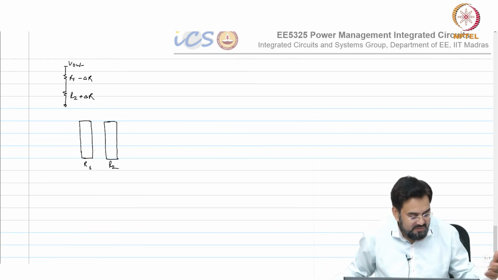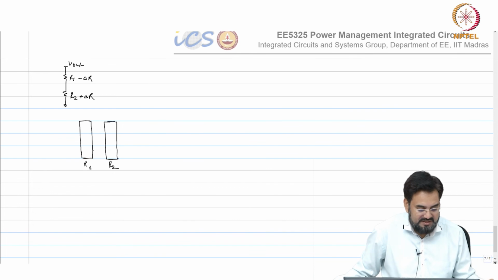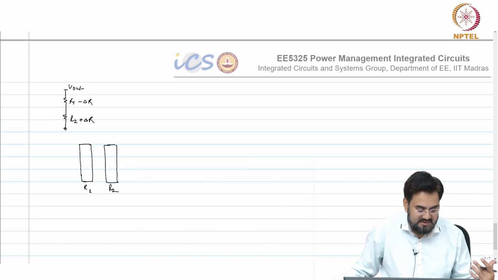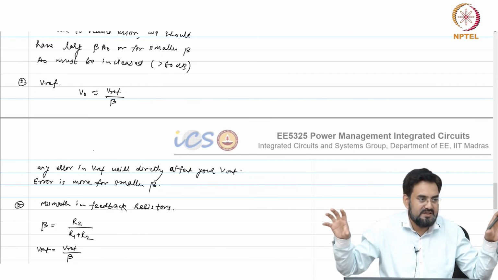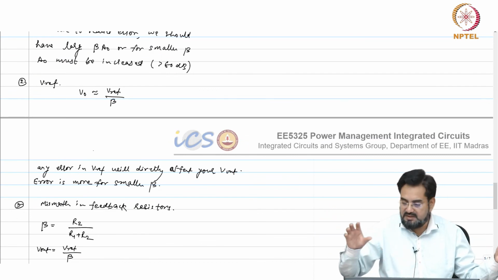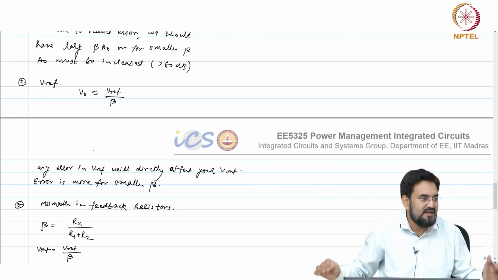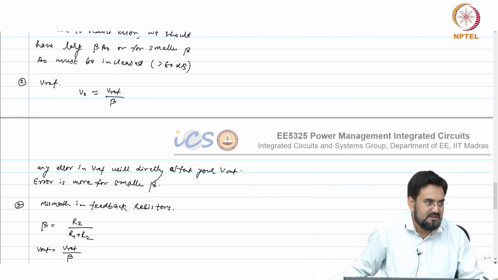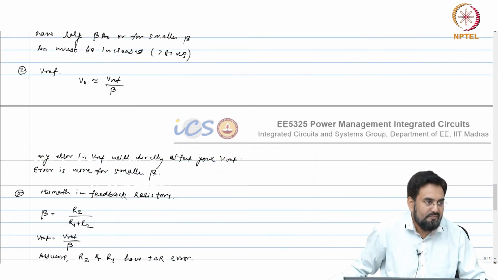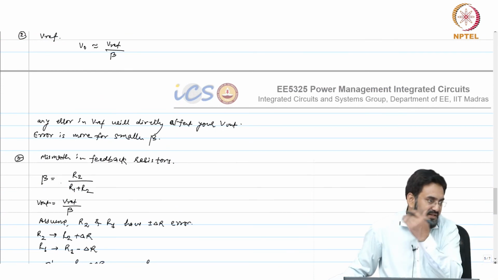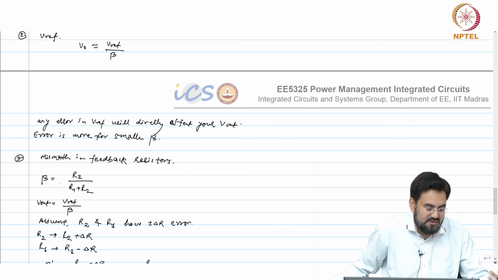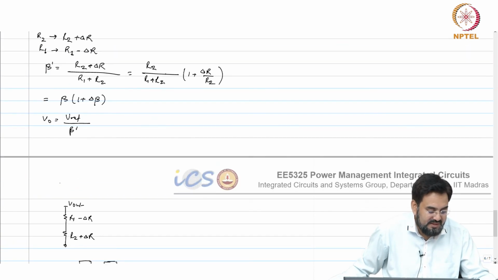Okay, so we'll talk about the layout techniques for matching, and this is applied not only to resistors, but also in your amplifier, where you need to match the input pairs, the diff pair, because if the GMs are different, then it will again introduce error or offset in the output. Okay, or you will have an input referred offset, which will get translated into error in the output. So those offsets and everything are reduced.